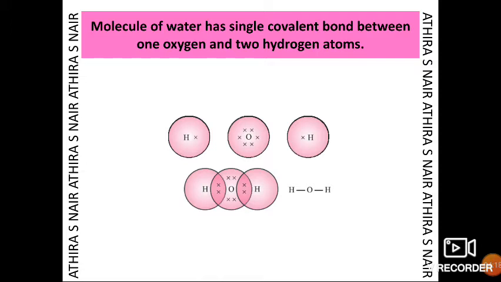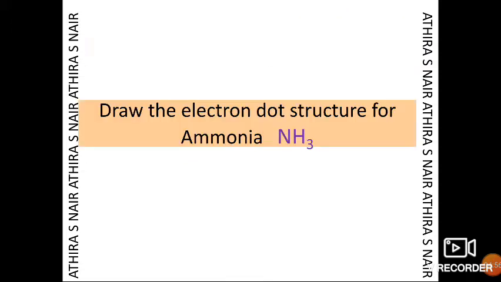One molecule of water has single covalent bonds between one oxygen and 2 hydrogen atoms. As you know, oxygen has 6 electrons in the outermost shell, and 2 more electrons are required to attain noble gas configuration. The oxygen atom will share one electron with one hydrogen atom and the other electron with the other hydrogen atom. There it forms single covalent bonds between one oxygen atom and 2 hydrogen atoms.